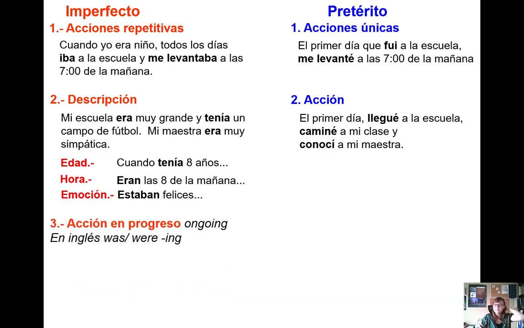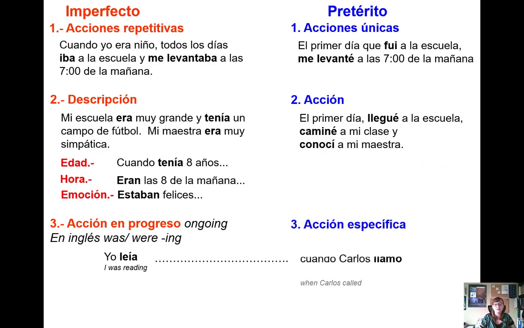Excellent. We also use the imperfect to describe acciones en progreso or ongoing actions. This is equivalent to our was or were and the ing form in English. For example, I was walking. So we use this for acciones en progreso. Yo leía. I was reading. Notice that the tense in Spanish is shortened, right? Yo leía. Now, for preterit, these are going to be specific actions that may have interrupted those actions in progress.